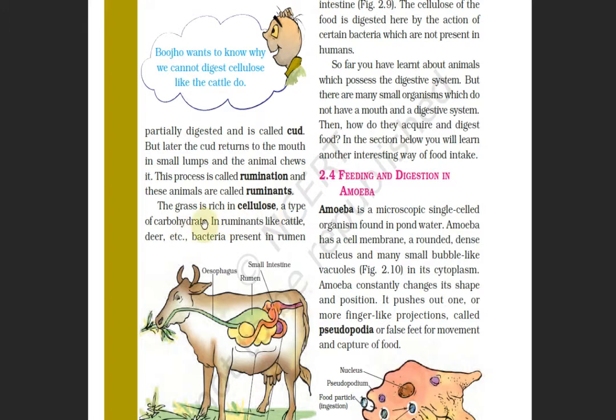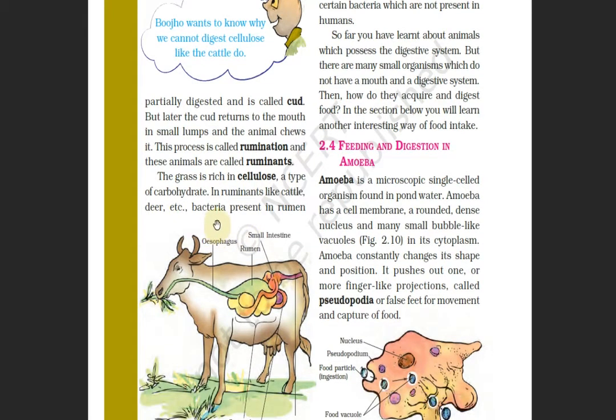All these ruminants have a special ability: they can digest cellulose. Cellulose is a type of carbohydrate which you will find in grass. Humans cannot digest it, because for the digestion of this kind of cellulose, a bacteria should be there in the rumen, or in the stomach, so that the digestion of cellulose can take place.